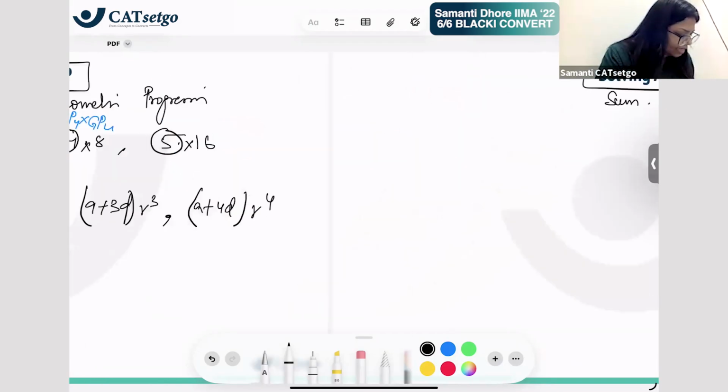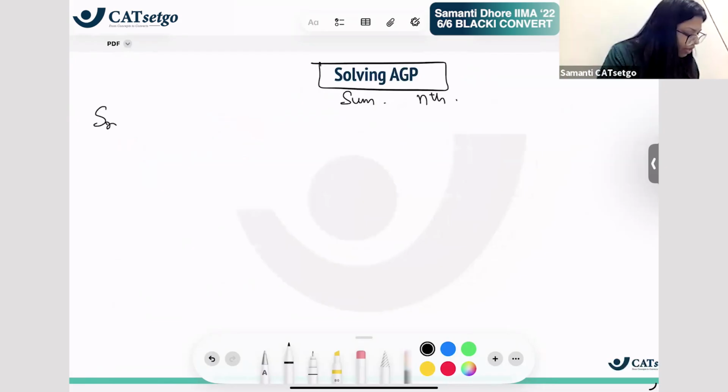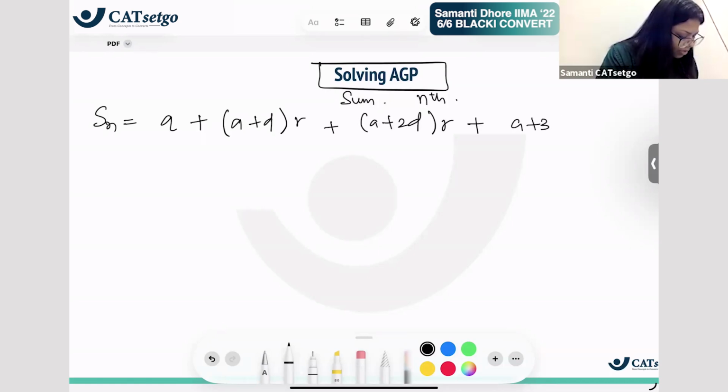Now we will go and understand what Sn is. Right? So Sn is given as, see, there is a very strategic way to solve Sn. So we have A plus D into R plus A plus 2D into R squared, A plus 3D into R cubed.